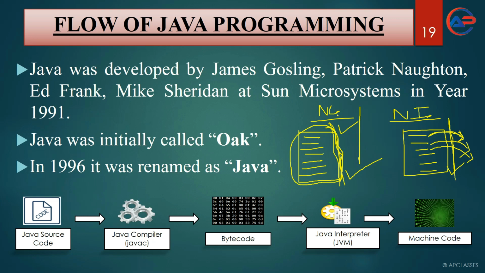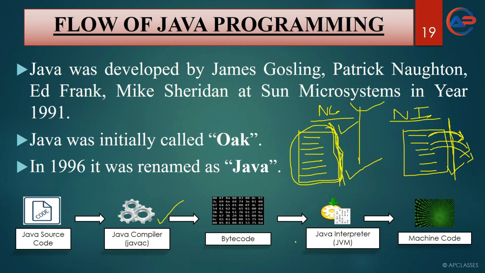Many a time we get a question from this: what is the difference between compiler and interpreter? You can get a question like, what is the difference between Java compiler and normal compiler? When it is asked about a normal compiler, the one who has set the question paper is asking you to explain the difference between a Java compiler and a compiler used by other programming languages. So you have to write the difference between the Java compiler and other programming language compilers. And if it is asked what is the difference between compiler and interpreter, this one you can write.